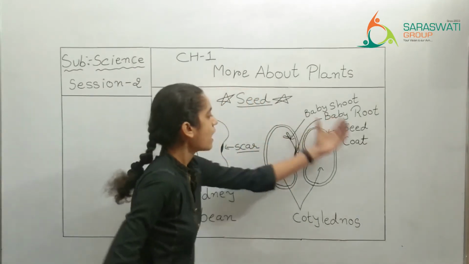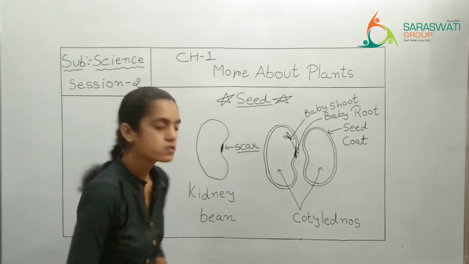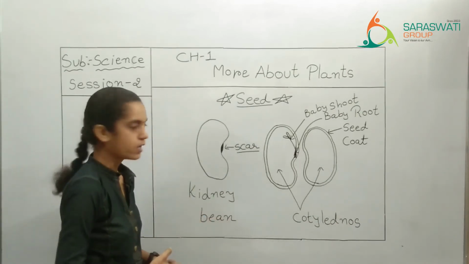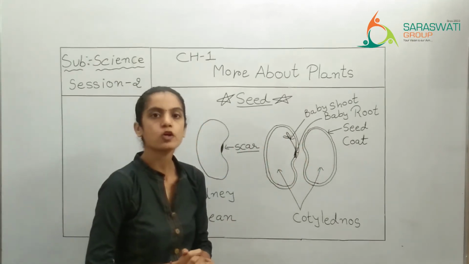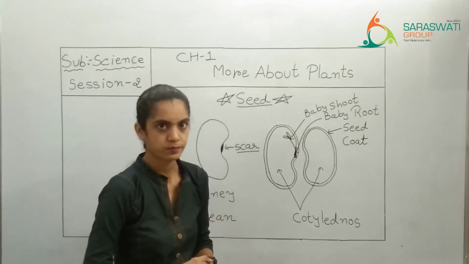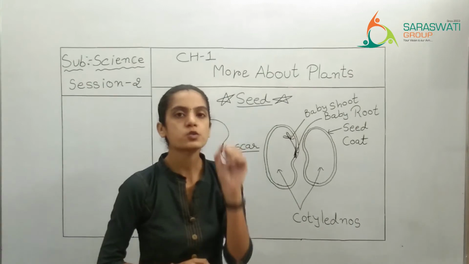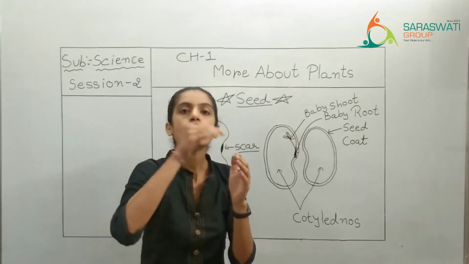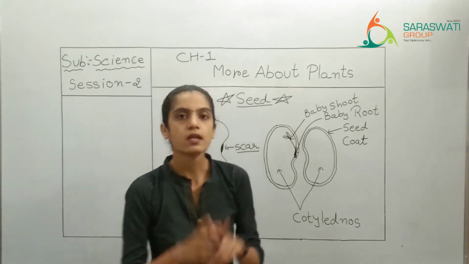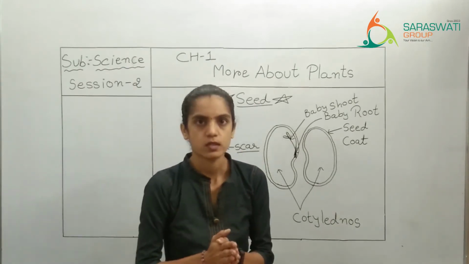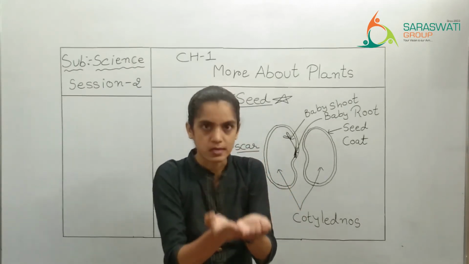Now here I have drawn one picture of a seed. Which seed is that? Kidney bean, right? But this kidney bean has split into two parts just because we have provided water. Now when you keep a seed in water, through one small hole, the water will go inside the seed and make the seed a bit softer. So when you press it, it may split into two parts.